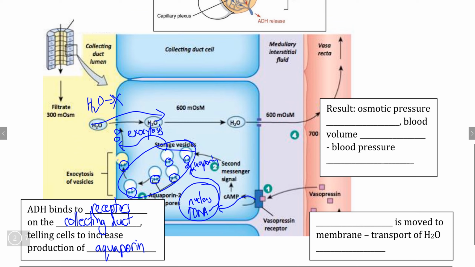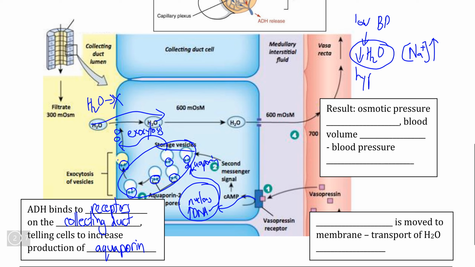Now, in terms of the conditions that led to this, remember that low blood pressure, which is caused primarily by a low water volume in our blood, is one of the primary stimuli to produce antidiuretic hormone. Now, if we have a low blood volume, that must mean, by contrast, that we would expect to have a high solute volume, meaning that our blood is hypertonic relative to our urine.